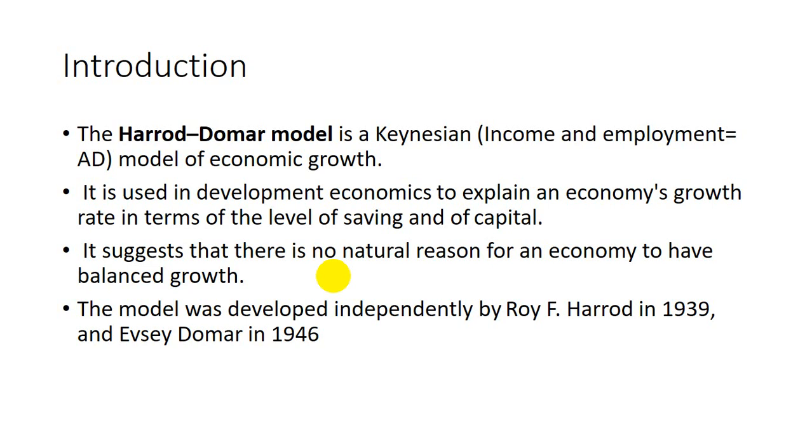So the Keynesian theory of income and employment tools are basically used in this model in order to explain the long-term requirements. Acha, the very important thing, or you can say the most important difference between the Keynesian model and the Harrod-Domar model, is that the Keynesian model is basically a short-term model. And the other thing is Keynes factors in only one function of investment.